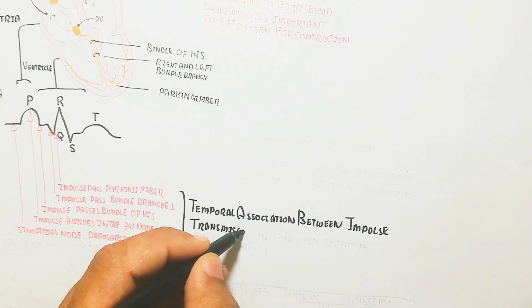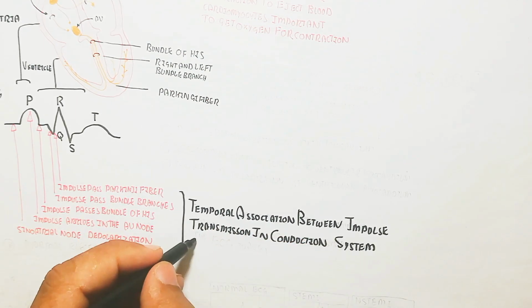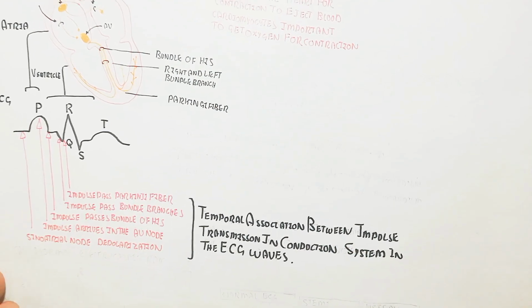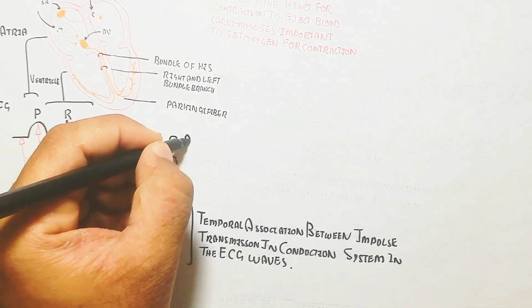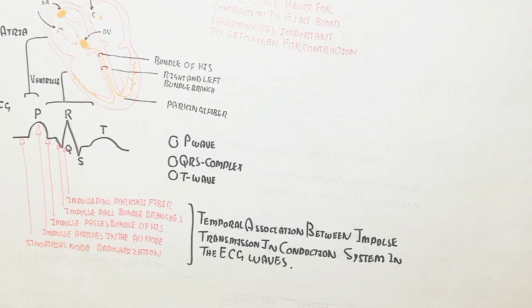This shows the temporal association between impulse transmission in the conduction system and the ECG waves. So these are the ECG waves.